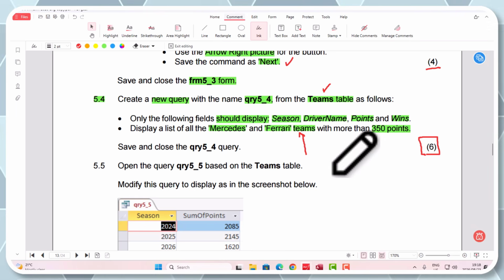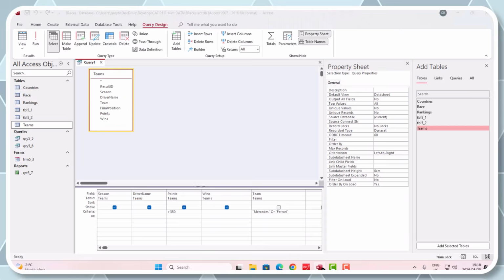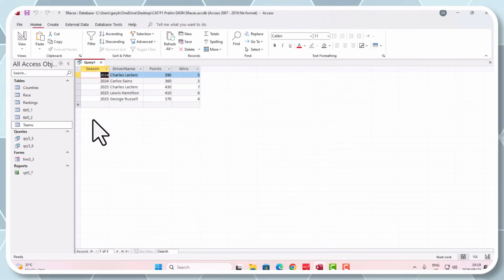Okay, so yes, interesting. But we've got it. Okay, so it's not an error, it's just part of working through the paper. So let's run it, and there we can see is the query for Ferrari and Mercedes teams. Now, we haven't saved this correctly yet, guys. So at the moment it's saying query 1. All right, so they gave us a special name that we've got to save it as.